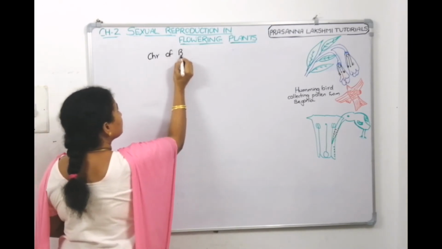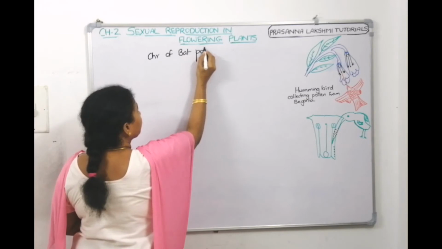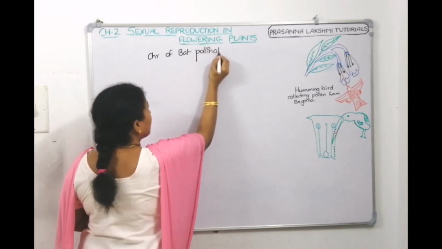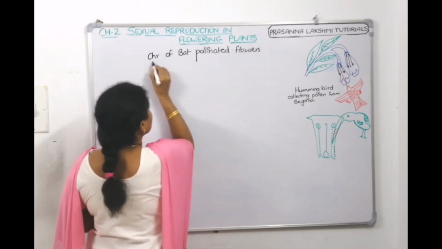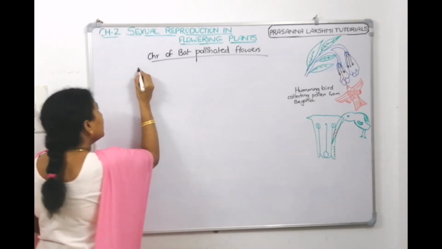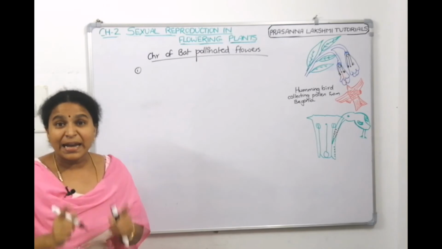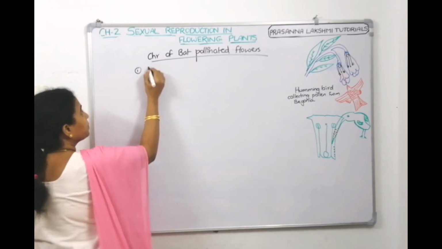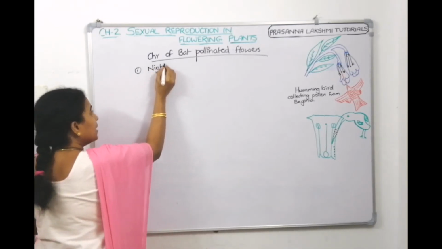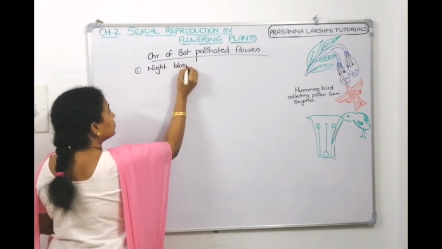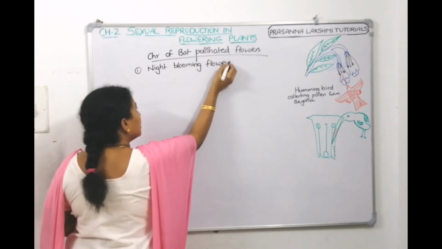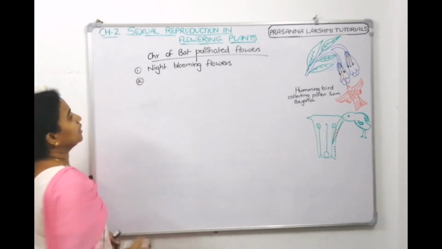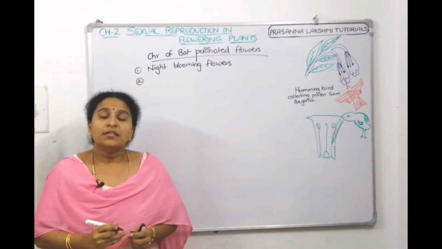One character we told, they should be night blooming flowers, because bats come in the night time only, usually after sunset.